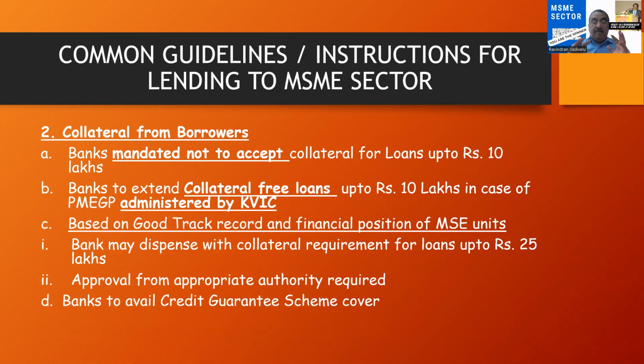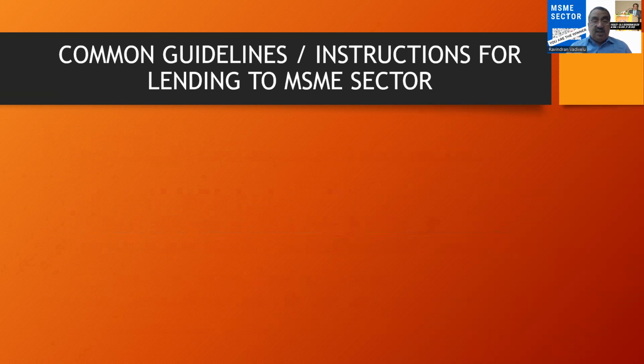Then the banks are directed to get the credit guarantee scheme cover, because the central government is giving a guarantee through the credit guarantee scheme. So banks have been directed, if the banks have given any collateral-free loans, then they can avail the benefit of the credit guarantee scheme cover issued by the central government.